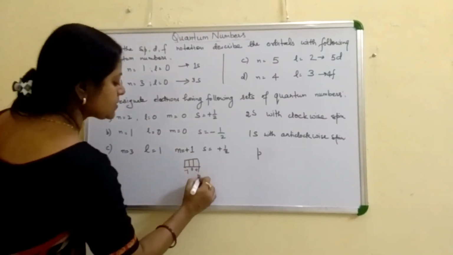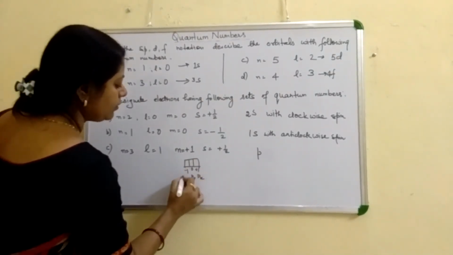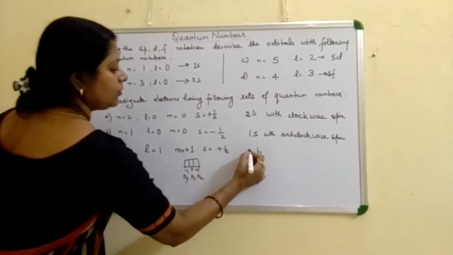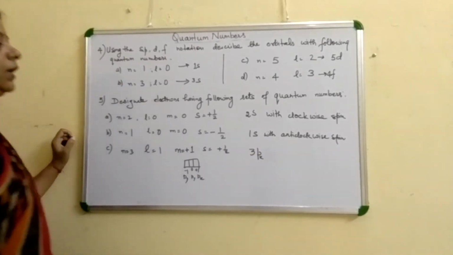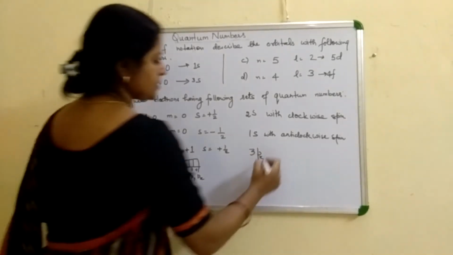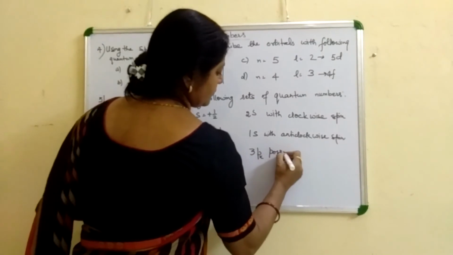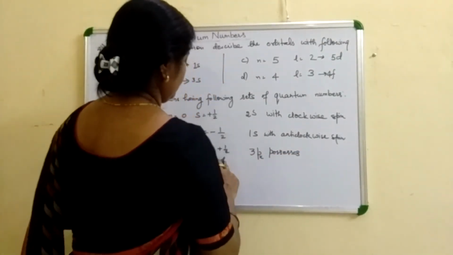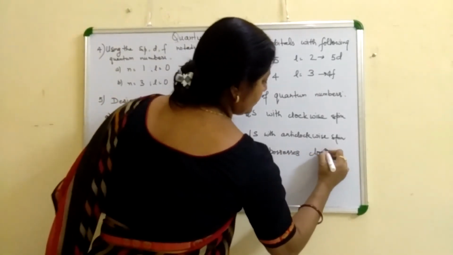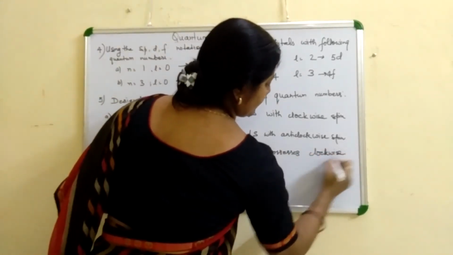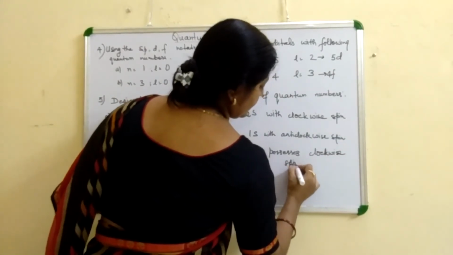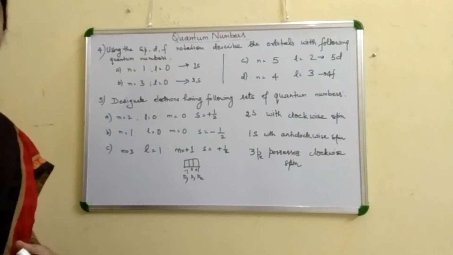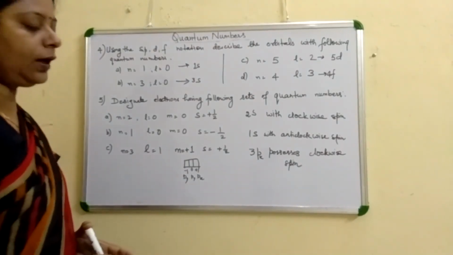This is px, py, pz. So px, whose main energy level is 3, and possesses clockwise spin. So the electron is present in 3p orbital and possesses